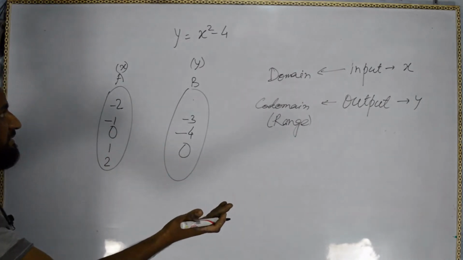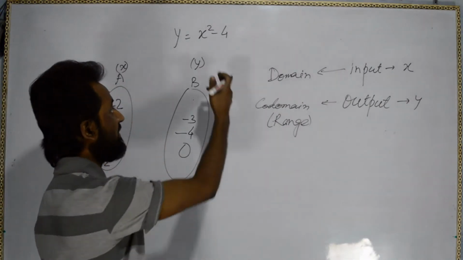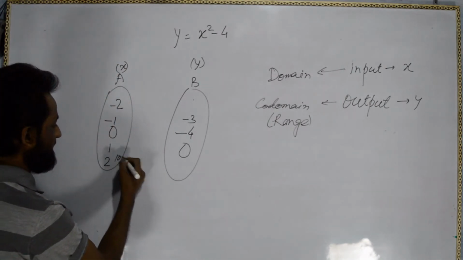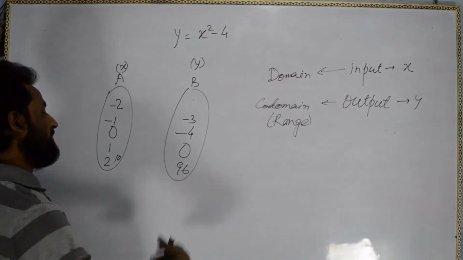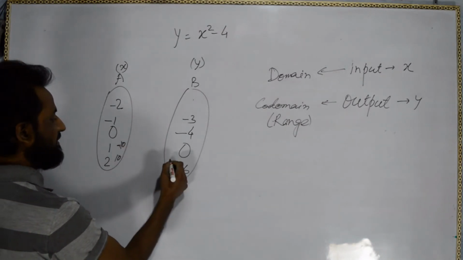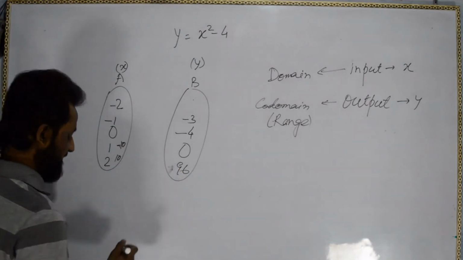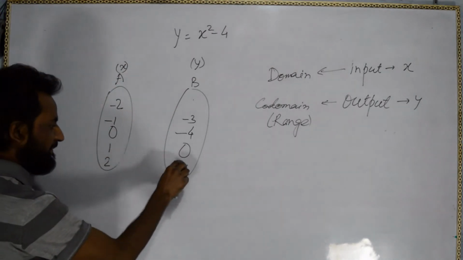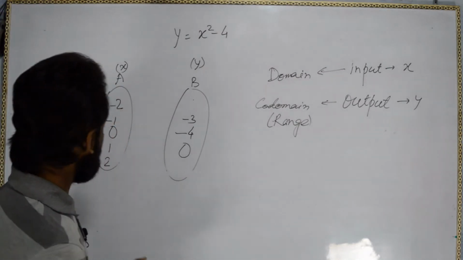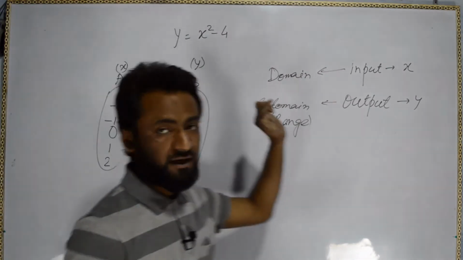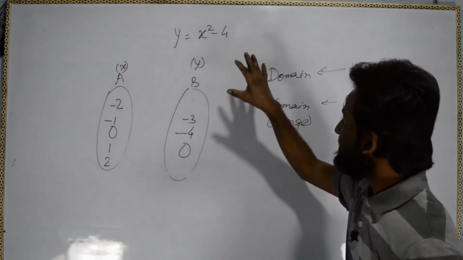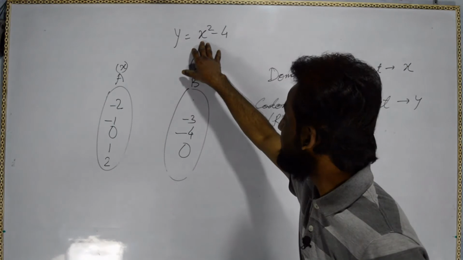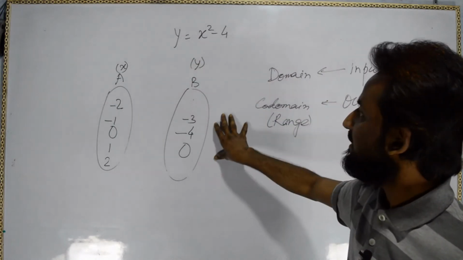If we put any other number, like 10, we get 100 minus 4 equal to 96. For minus 10, again we get 96. With these 3 to 4 points, I am trying to tell you that for every input we are getting an output. Whether we input rational, irrational, integer or natural numbers as x, we are getting something in y.